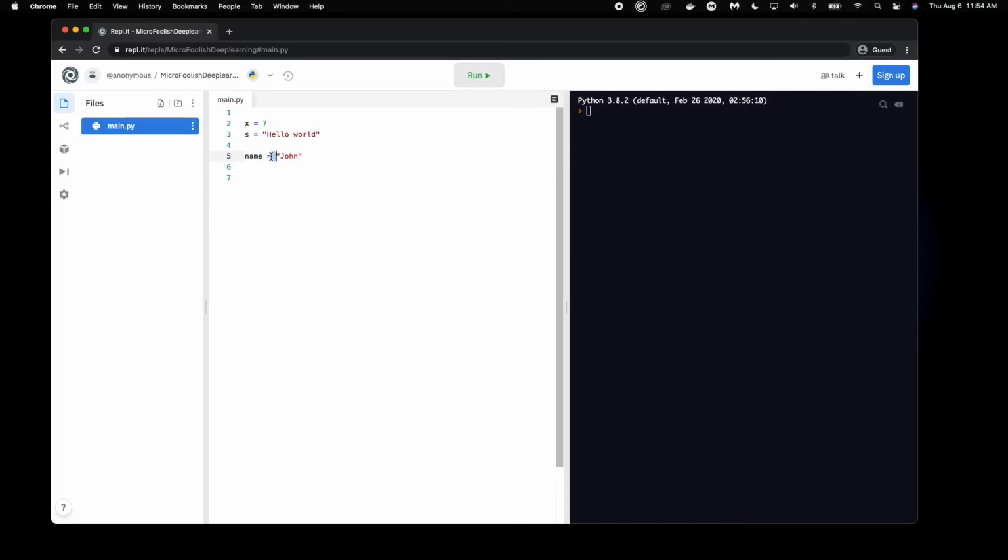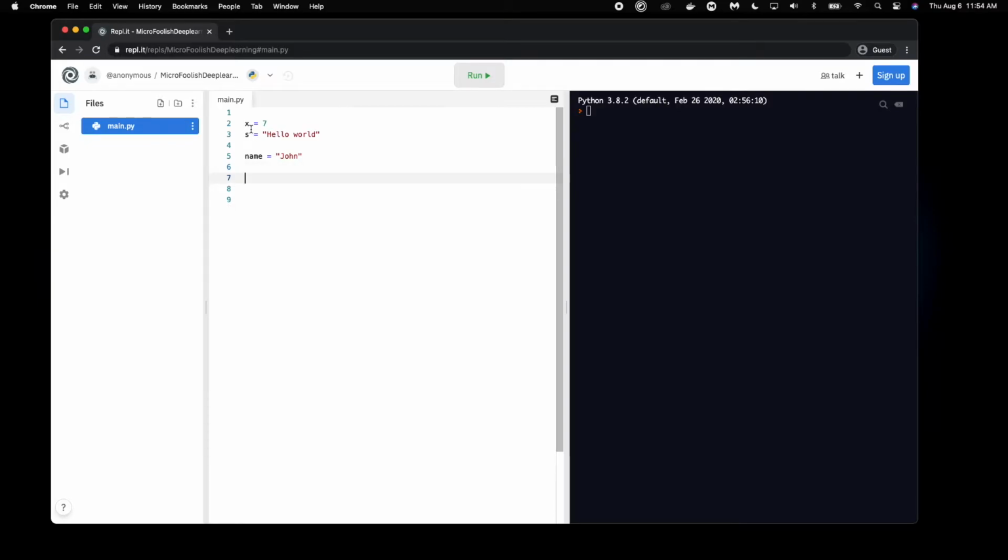Alright, so what we're storing here is the string John within the variable called name. And this equal sign right here isn't what you would think within math. Instead, in Python, it is used as an assignment, and it designates that this value on the right hand side is assigned to this variable, or vice versa, I guess, that name is assigned to this value. Thus, wherever I'm going to be using this name variable, this value within it is automatically going to get substituted. We'll see an example of this shortly.